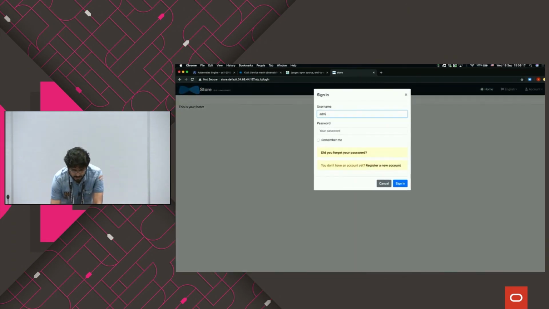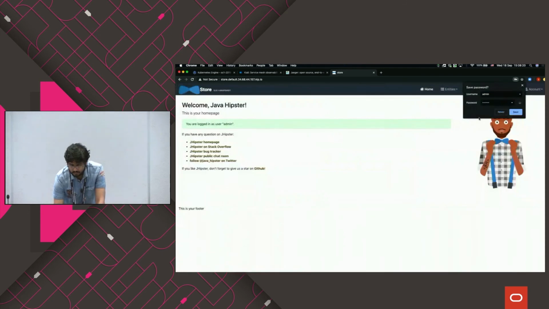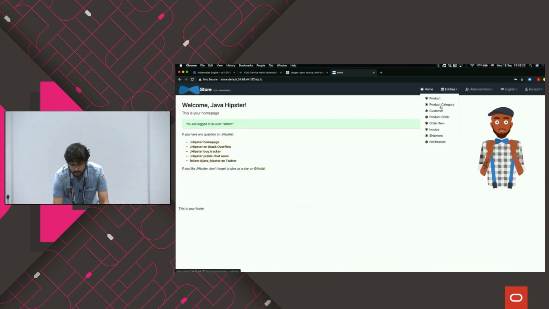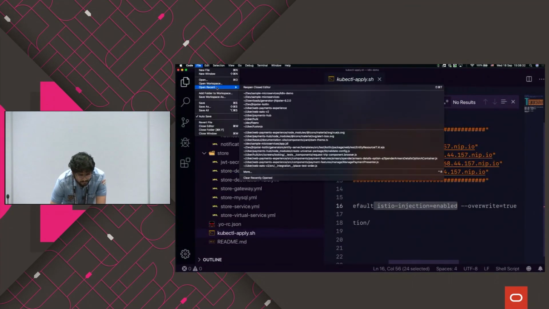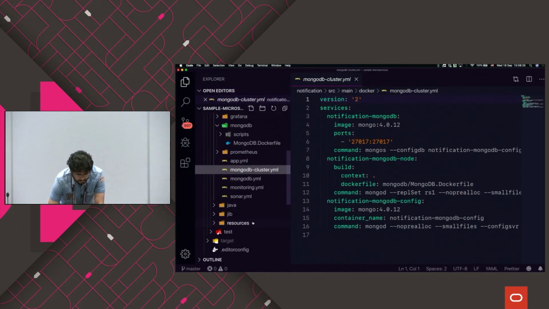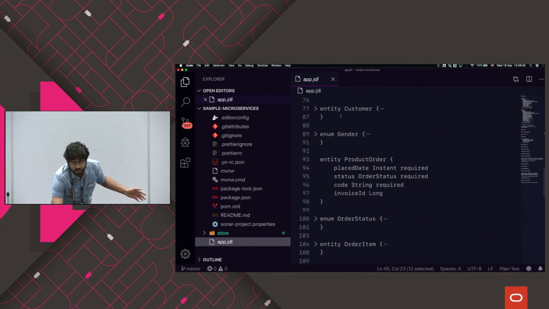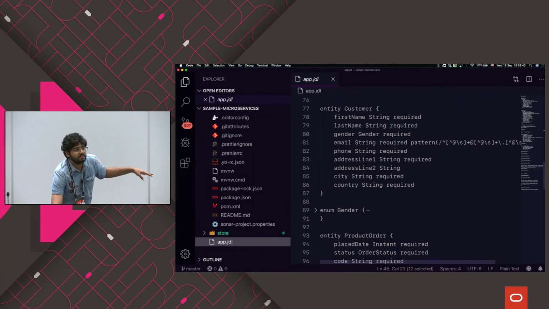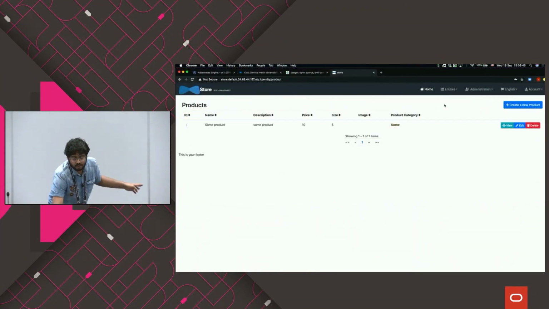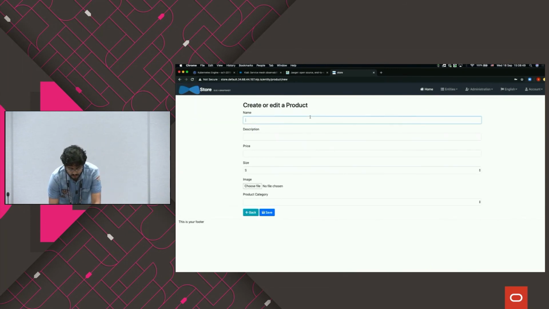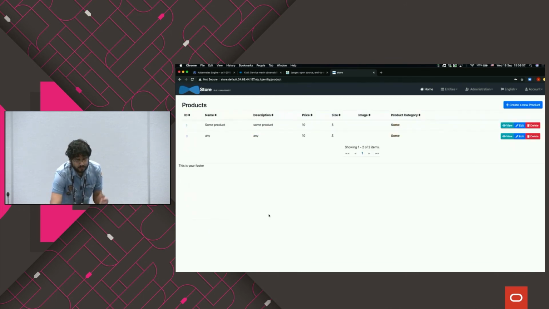I can sign into the application. Here, I've created a list of entities. You can also generate entities with JHipster. I guess I didn't show you that. I have a bunch of entities here, like entity product order and entity customer, which helps me generate all those entities. I can go and create a new thing here, and it goes ahead and saves it.